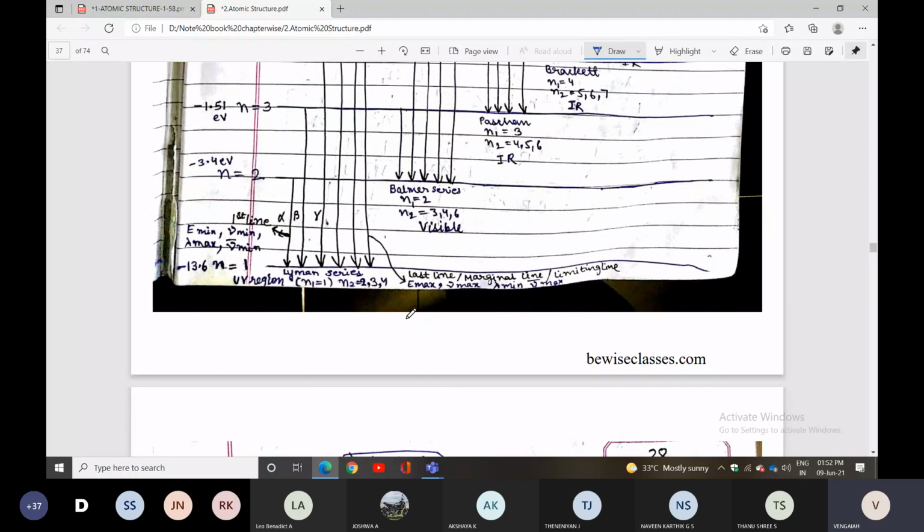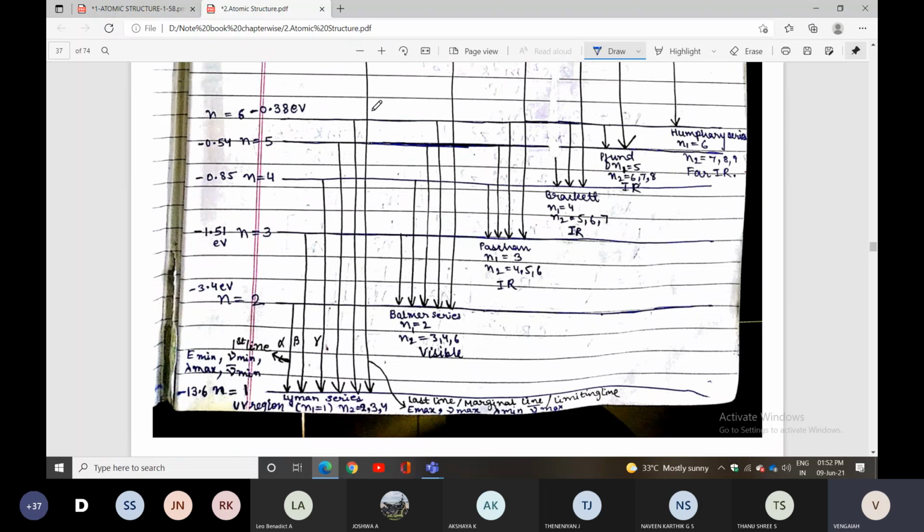The last line has maximum energy. You can call it the limiting line, which also has the maximum energy.